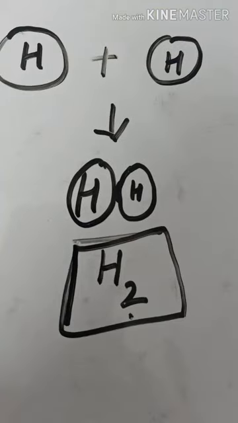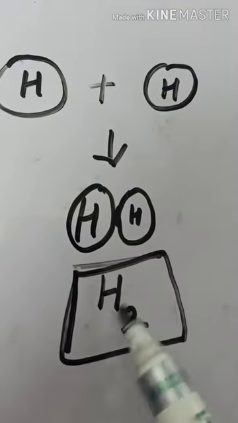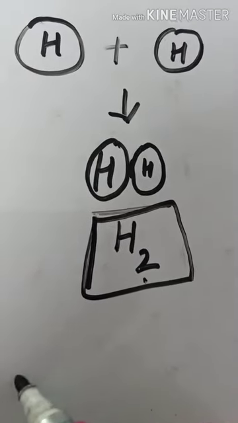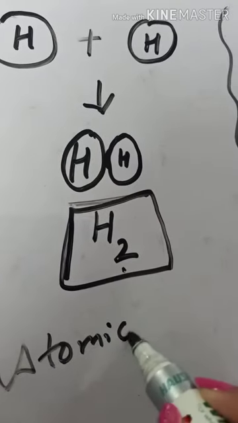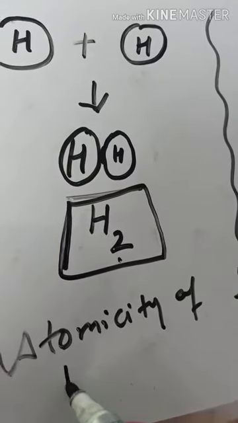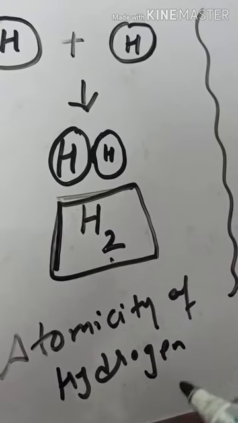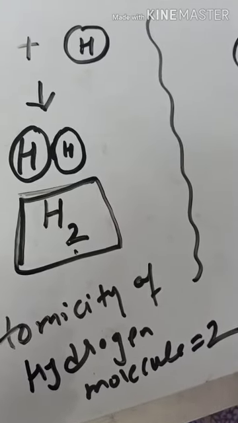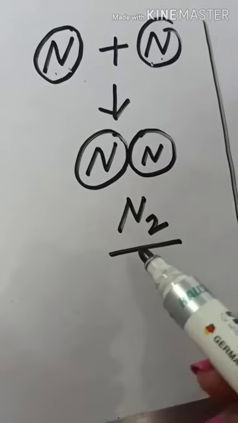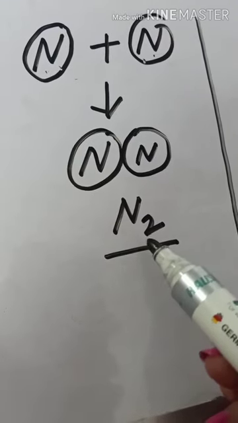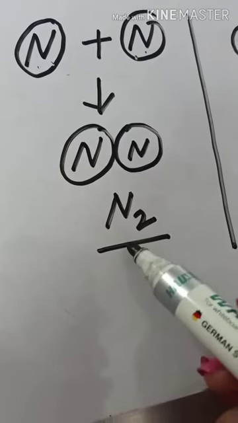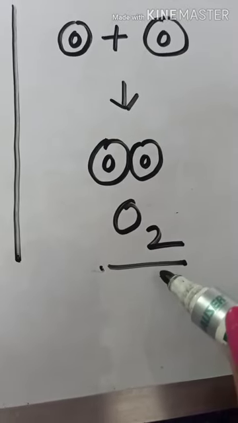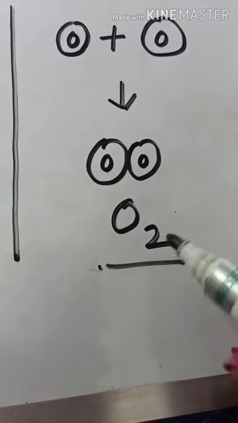For example, the total number of atoms in a hydrogen molecule is 2, so we can say that the atomicity of the hydrogen molecule is equal to 2. In the same way, the number of atoms in a nitrogen molecule is 2, so its atomicity will be 2. In the same way, the number of atoms in an oxygen molecule is 2, so its atomicity is again 2.